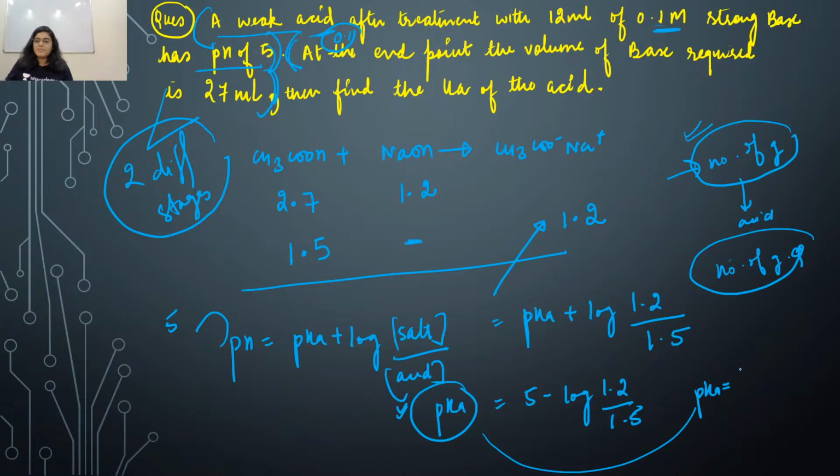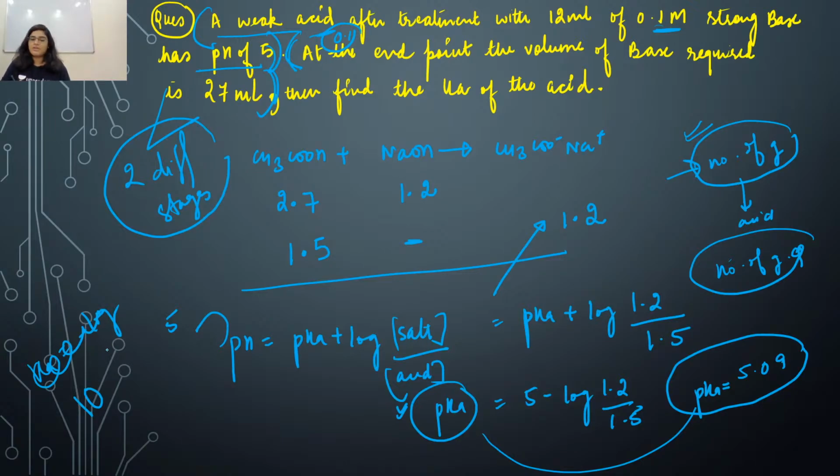Now pK is coming as 5.09, right, Mosmi? And how can you calculate Ka now? Minus log of Ka. This is now 10 to the power, you can calculate Ka now, right? 10 to the power minus 5.09. This is the way you can find out Ka now.